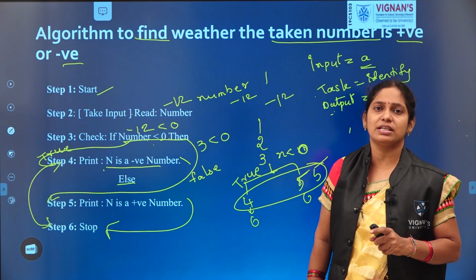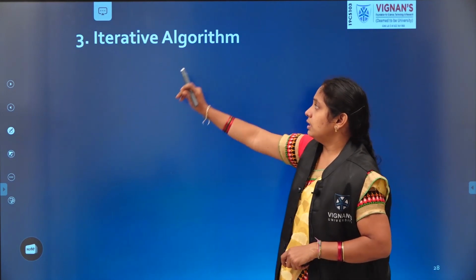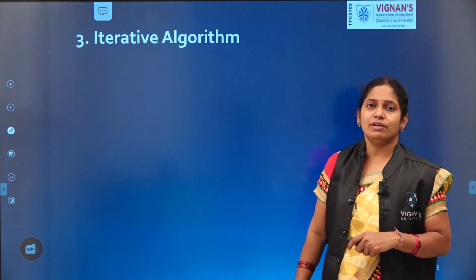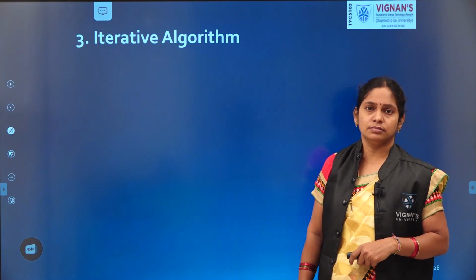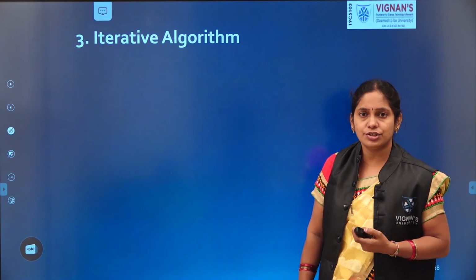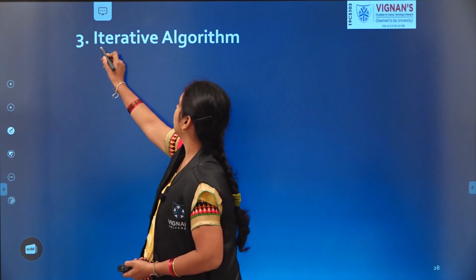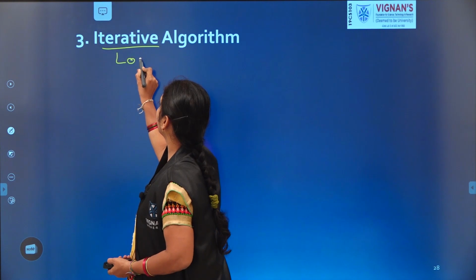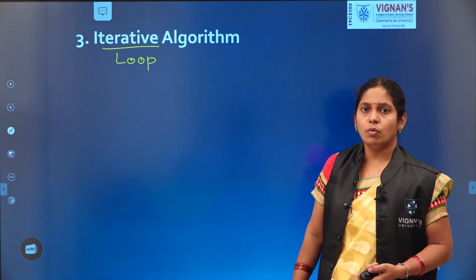The next type of algorithm is iterative algorithms. Iteration, also called repetition or loop. What is a loop?